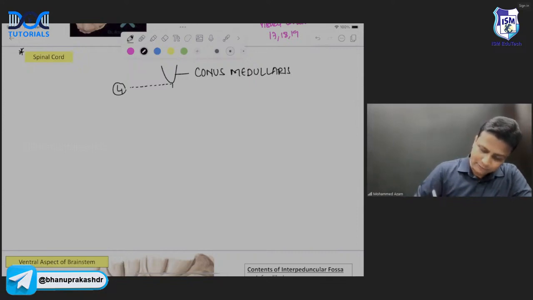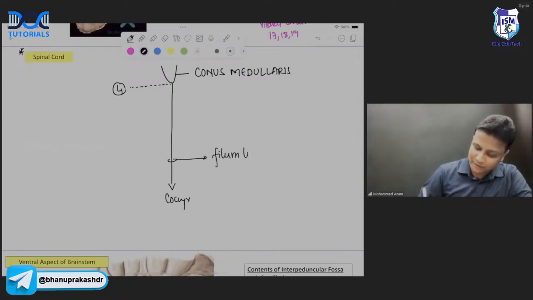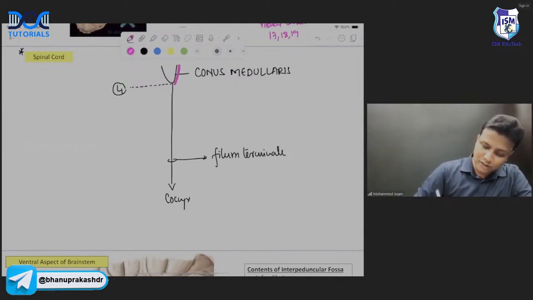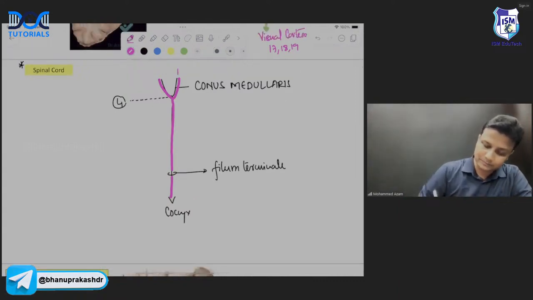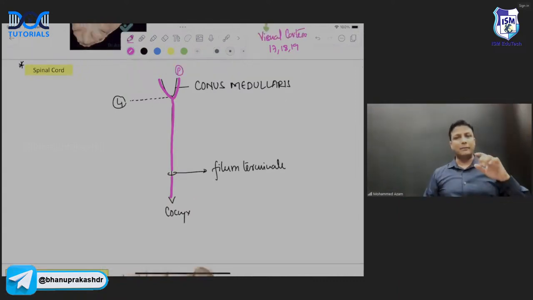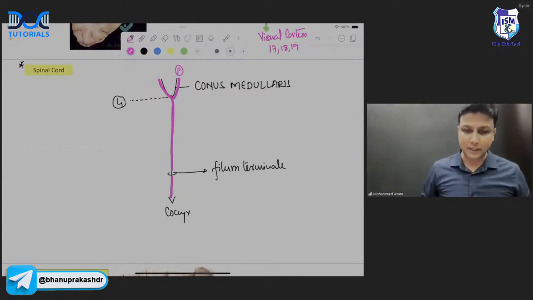Remember, there will be a fine thread-like structure all the way going up to the coccyx. And this fine thread-like structure is known as filum terminale. Now, what is this filum terminale? Remember, it is the modification of your pia mater. The innermost meninge is the pia mater, and it is not going to stop here. It will continue down, and that continuation of the pia mater is nothing but the filum terminale.